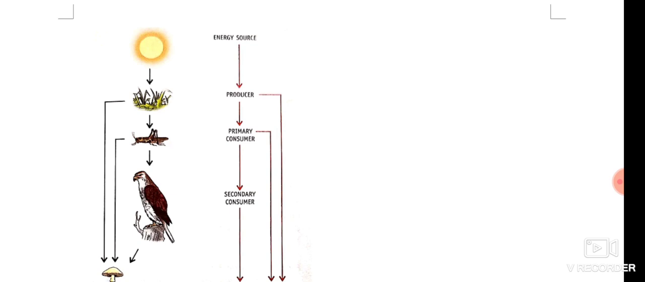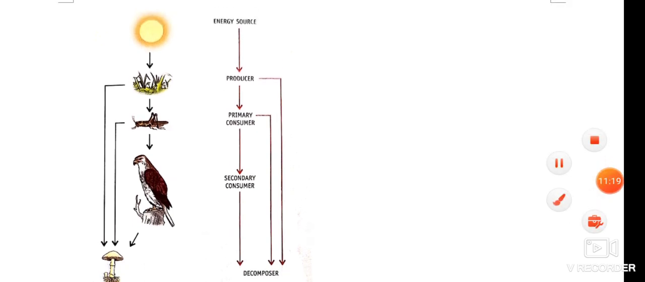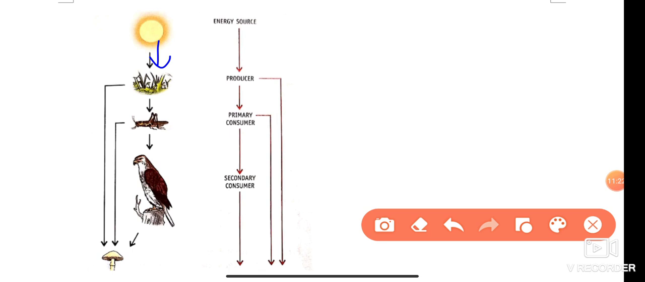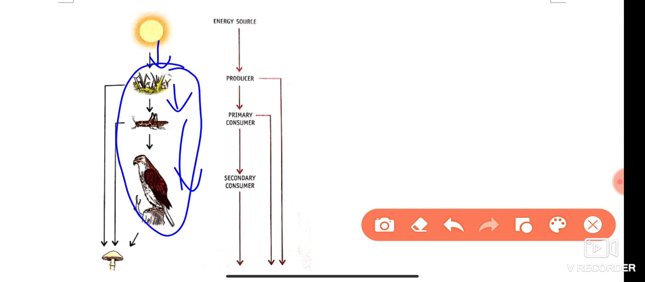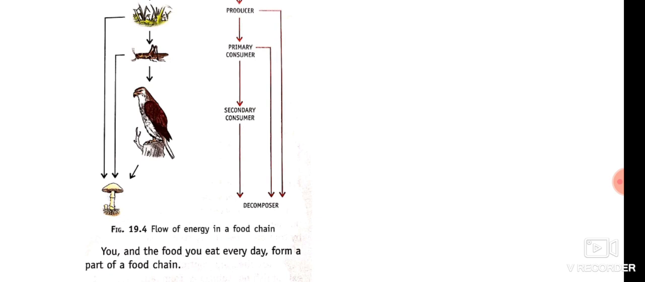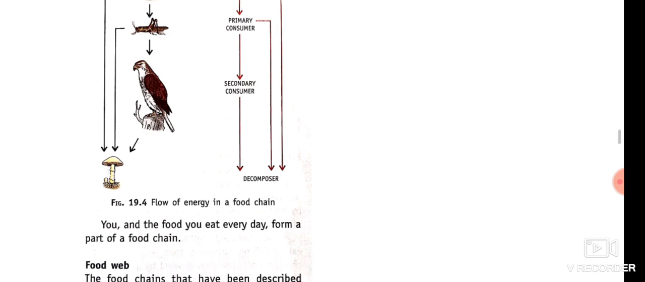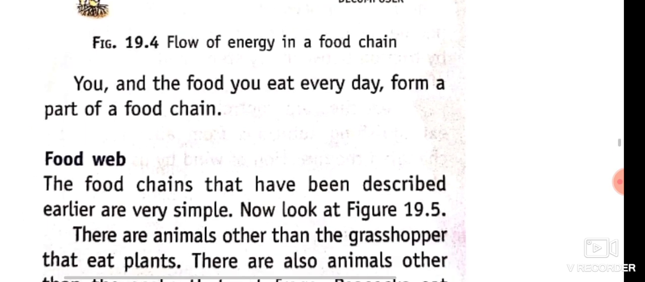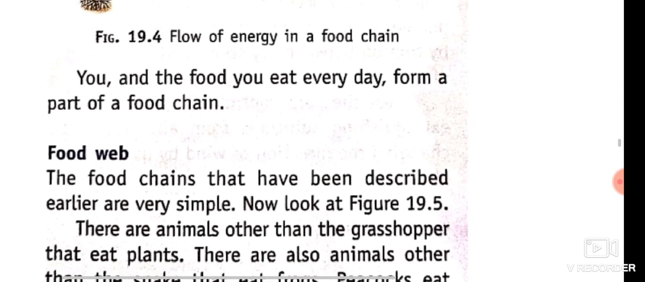See this example here. Plants get the energy from the sun, the grasshopper gets the energy from grass, and the eagle gets the energy from the grasshopper because eagles eat them. Then all things die. Then decomposers decompose them. Energy source, producers, primary consumer, secondary consumer. When the primary, secondary and tertiary consumers die, then decomposers finally decompose them. You and I eat food every day as part of the food chain.